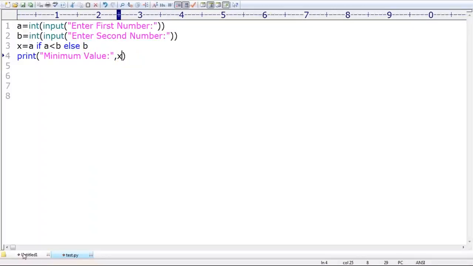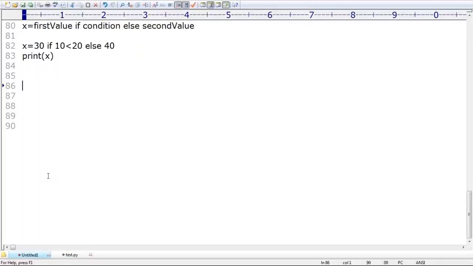Now take very special care. x is equal to the first value if condition 1, else, observe very carefully, what do I have to take? Else the second value I have to consider, if condition 2, else third value.